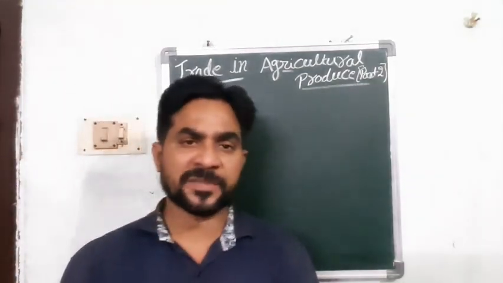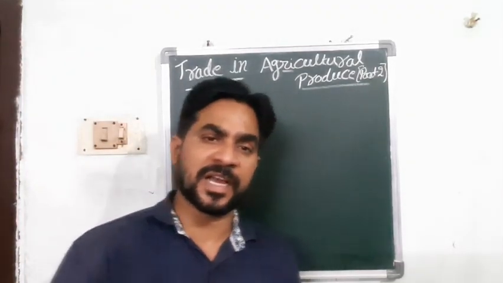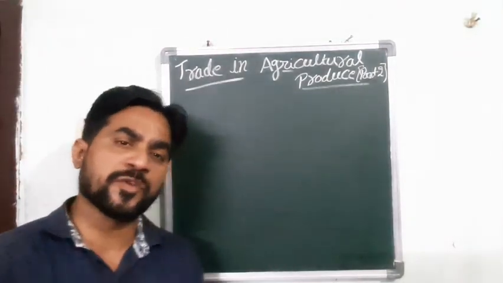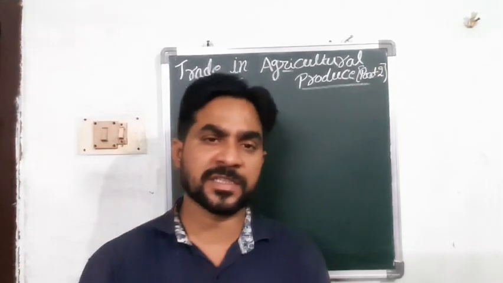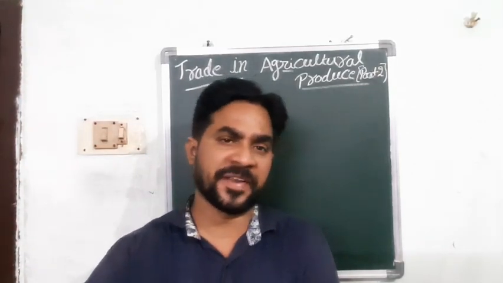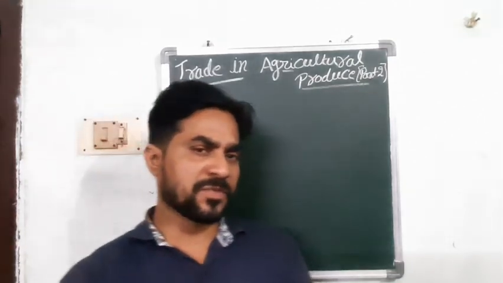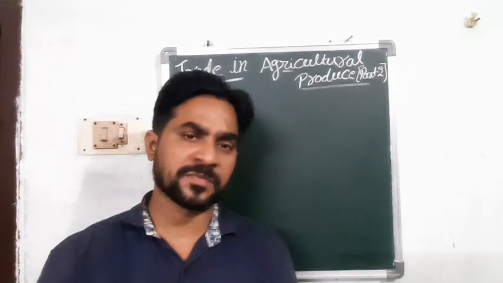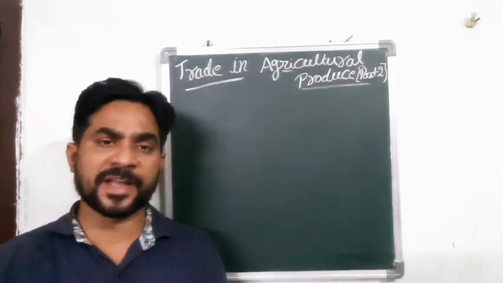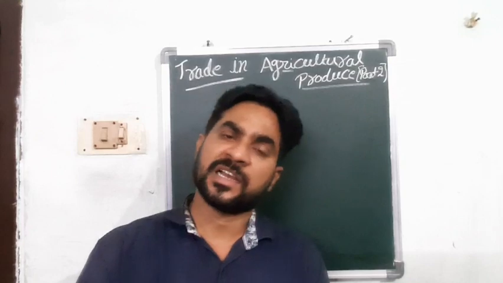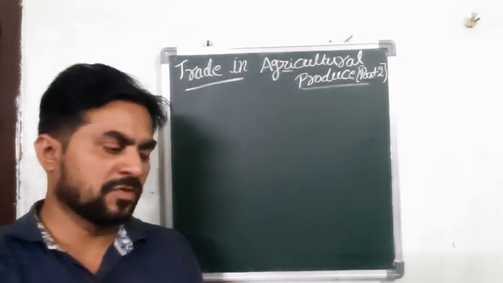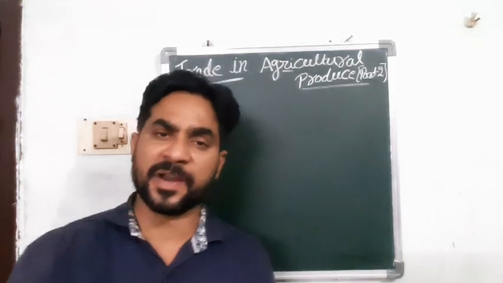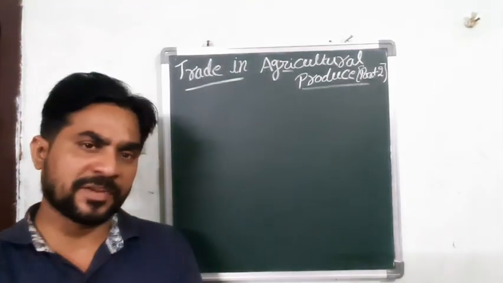Today, I am going to explain the next lesson in your class 6, that is trade in agricultural produce. Before starting this lesson, let us recall our previous lessons. In our previous lessons, we learned about landforms: plains, plateaus, and mountains. I also gave examples of different types of villages, the plain village, the plateau village, and also the mountain village.